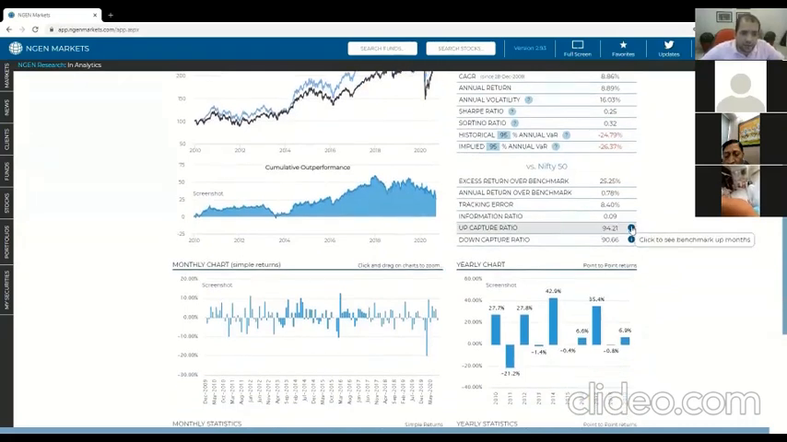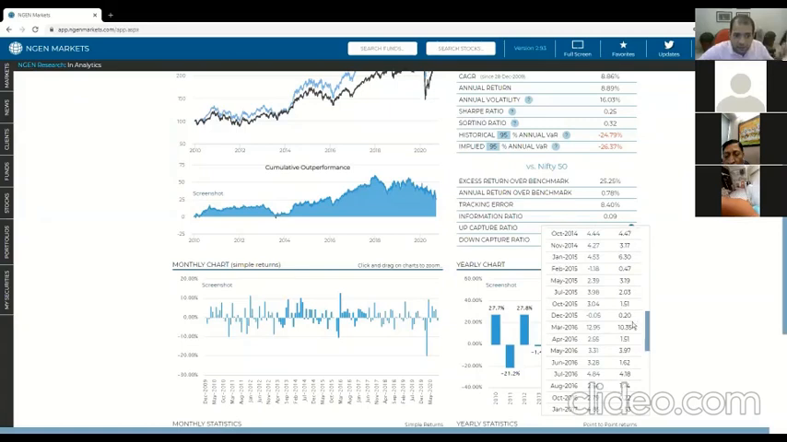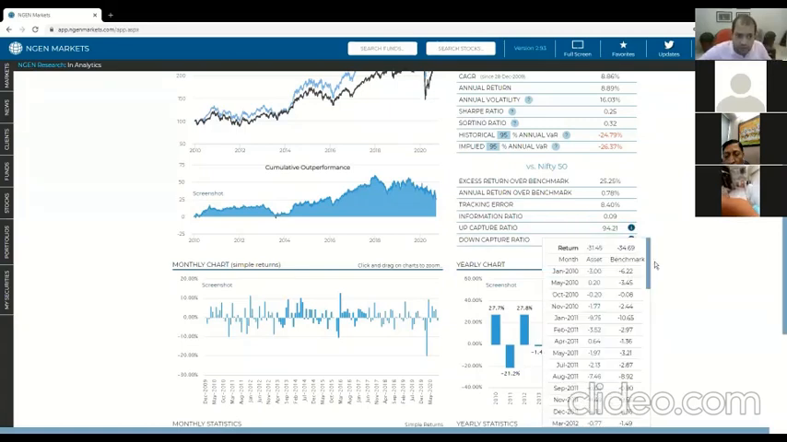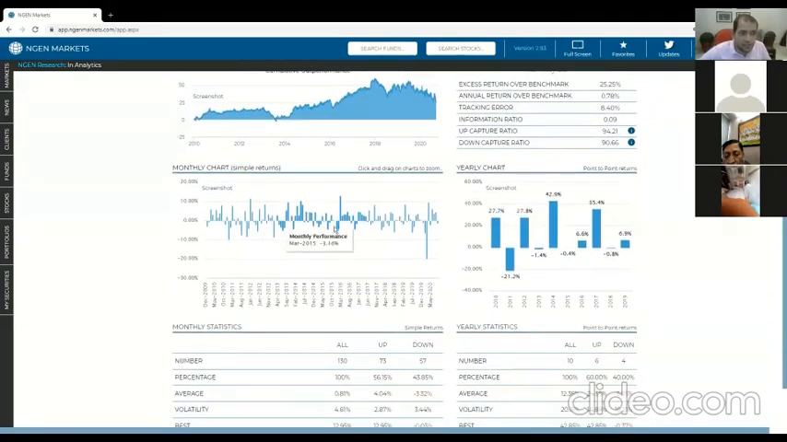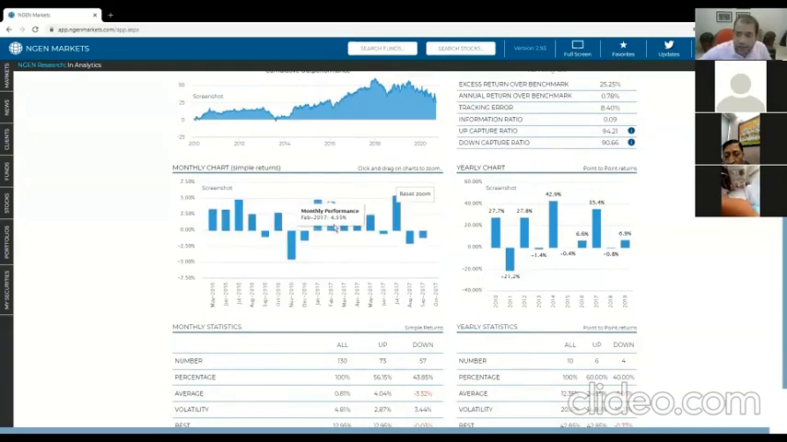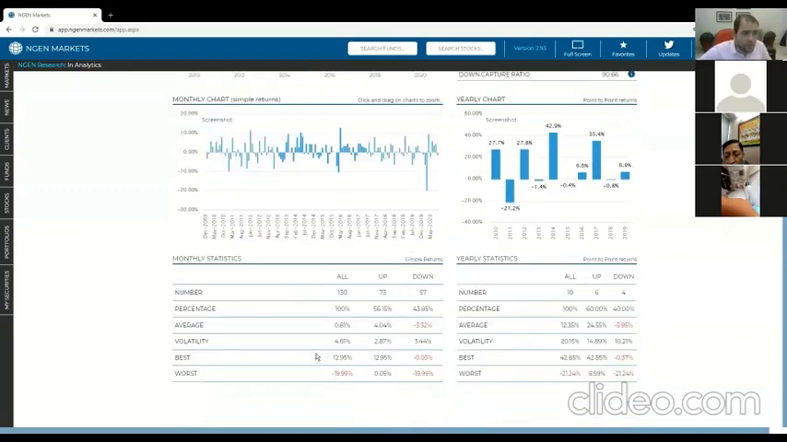Here, when you see up capture ratio, it actually shows you the individual months, because the up capture ratio is obviously taking the up months of the benchmark and then looking at what the fund or the asset in this case did during those months. So you can see all the up months of the fund and of the benchmark, and what the fund did during that time. And similarly for the down capture ratios as well. Below this, you also see monthly returns and yearly returns. You can zoom in like this to hover over any month and see what those numbers are. And below that, you see stats.